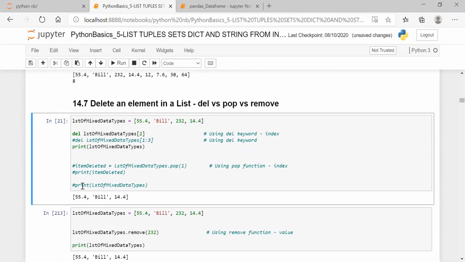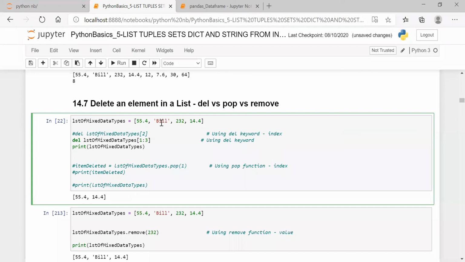And if I wanted to remove the 1 to 3 elements, the next thing is slicing. I can remove from 1 to 3. I'm making this a comment and removing this now. You see here from 1: 0, 1, 2, 3. The end value is excluded, so 1 is there.